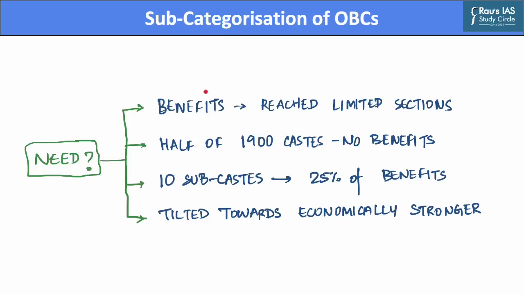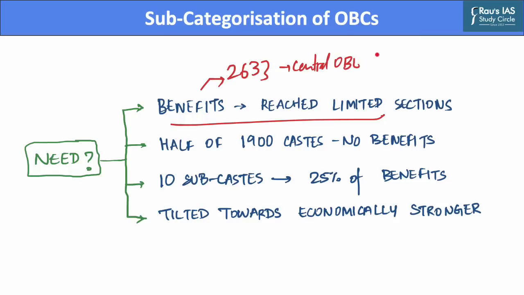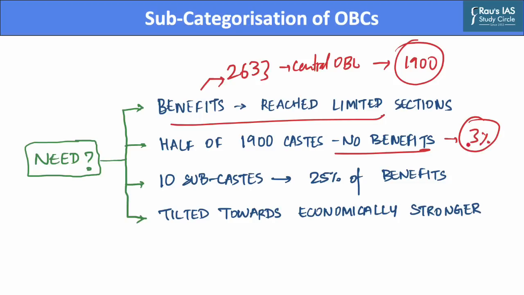Now, as we know, the benefits of reservation have reached only a limited section of society, as there are about 2633 castes included in the central OBC list of the union government. Out of these 2633 castes, around 1900 castes have not proportionally benefited from policies of reservations. Half of these 1900 castes have availed no benefits at all, while the other half have cornered only about 3% share of benefits that accrue to this community out of 27% of reservation.